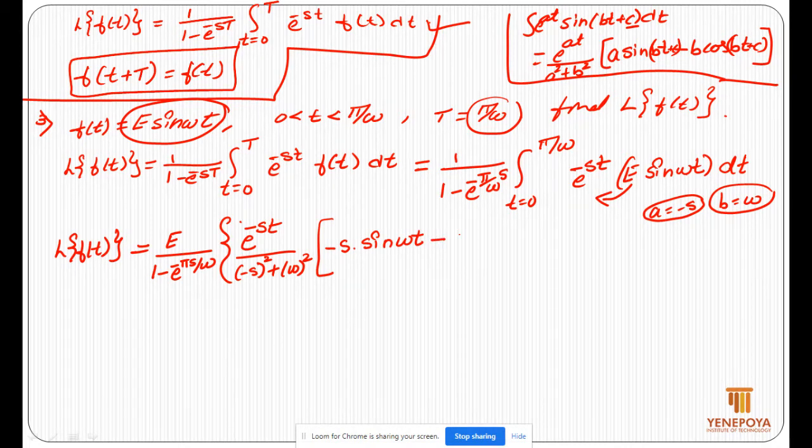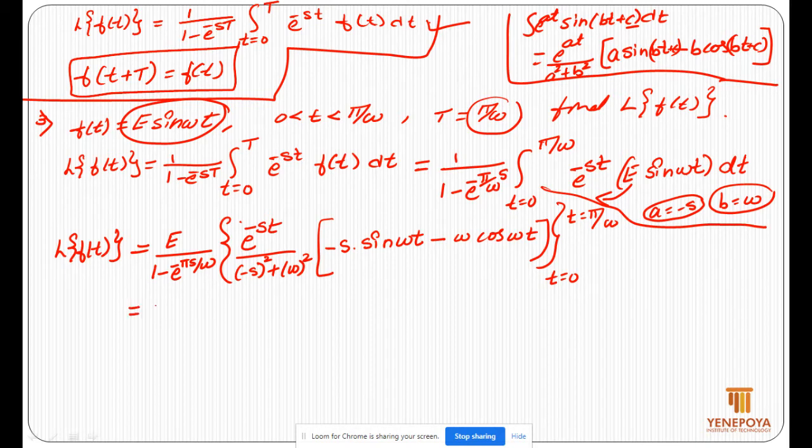minus b value, that is omega cos omega t, and apply the limits, that is t is equal to 0 to t is equal to pi by omega. That is e divided by 1 minus e power minus pi s by omega as it is, and in the denominator one more term, I will take s square plus omega square outside, since minus s the whole square is s square plus omega square,